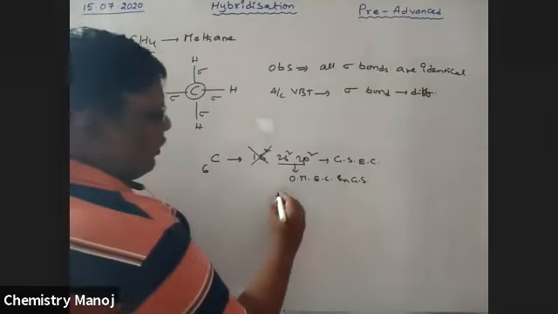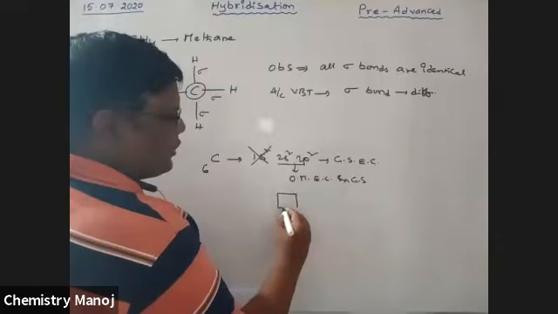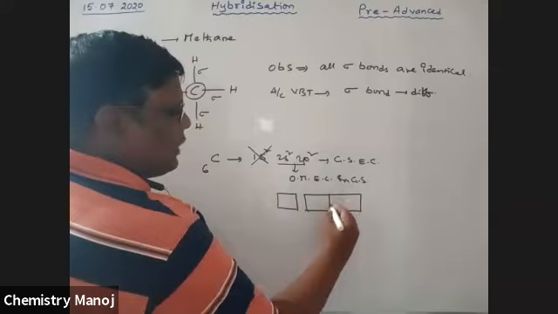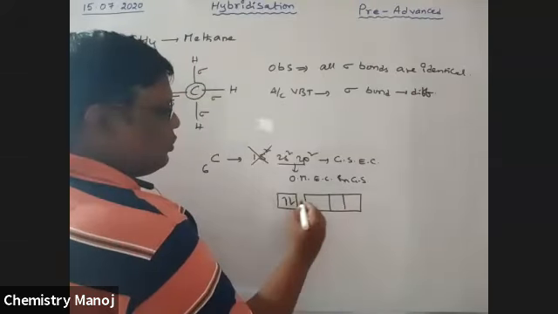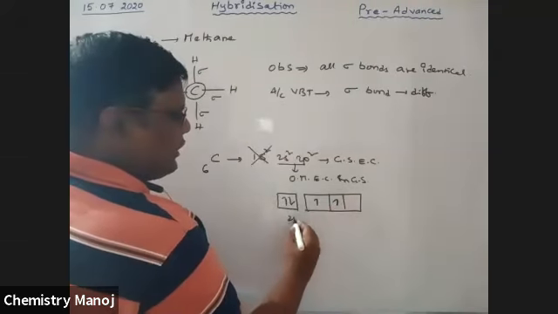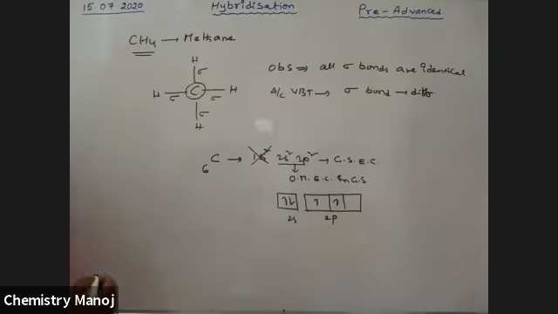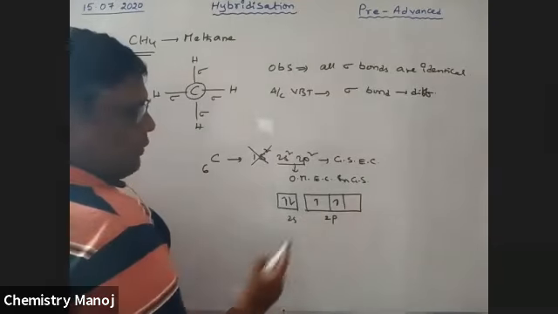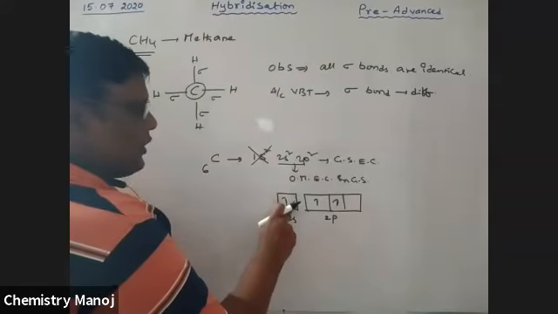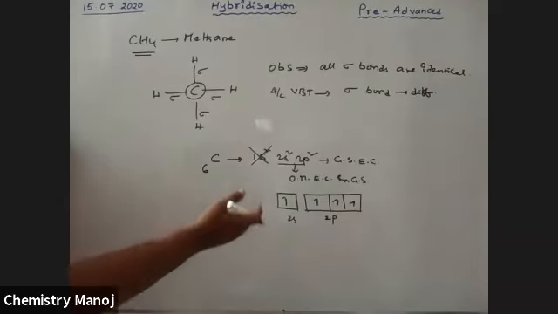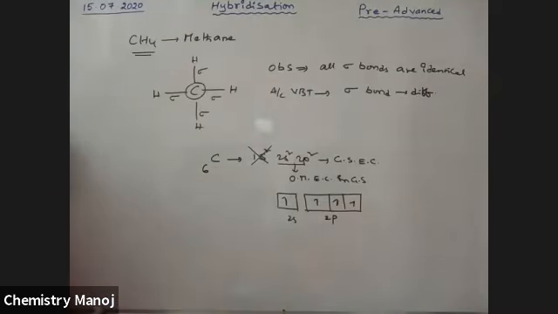Now I'm going to explain using the box method, with the 2s orbital and 2p orbitals. So 2s2, 2p2 is the ground state outermost electronic configuration of carbon. It contains only 2 unpaired electrons, but carbon is always involved in bond formation in its excited state. So a 2s electron is excited to the empty 2p orbital.